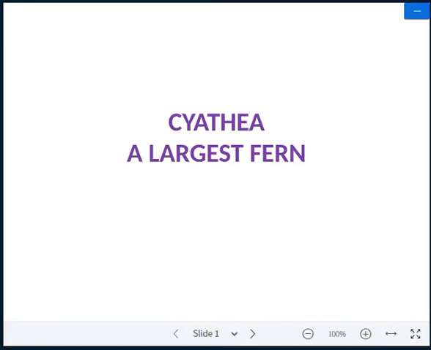As we know very well, in your syllabus there are four orders mentioned under the division Pterophyta. First is the Ophioglossales, second is the Osmundales. Both orders were completed by me, and today's turn is the order Filicales.